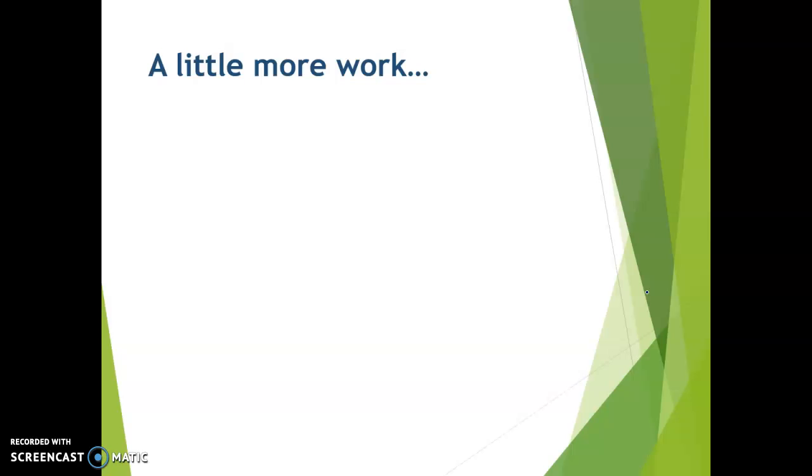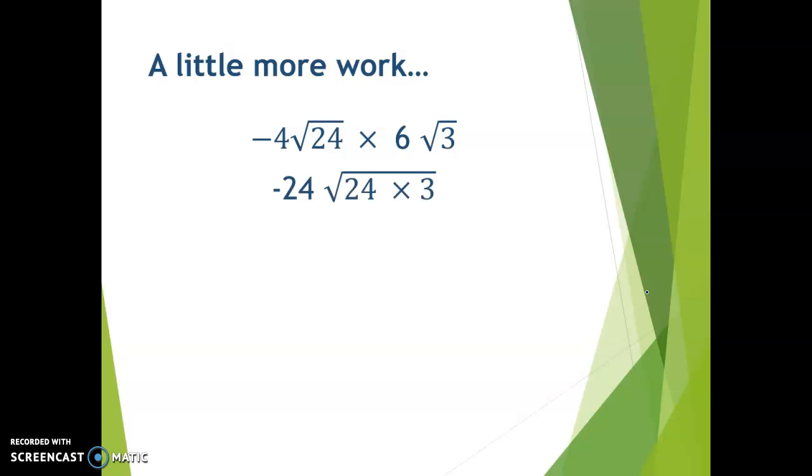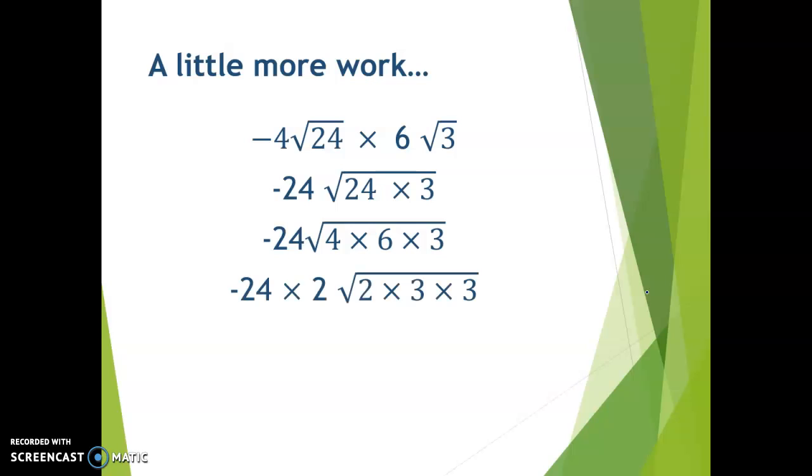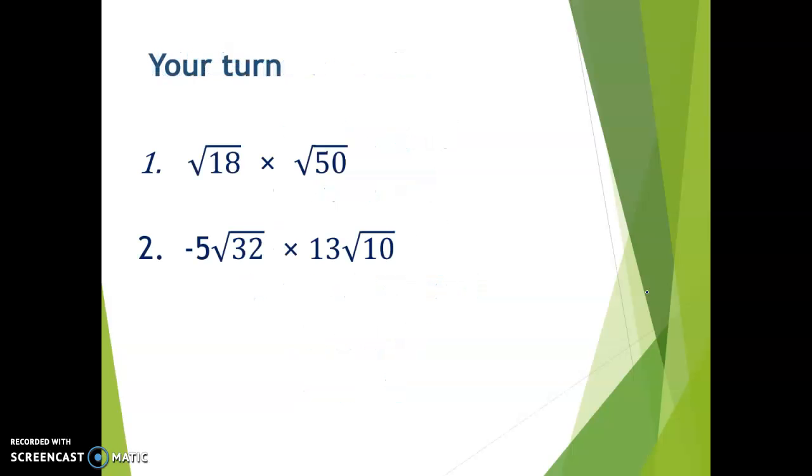All right, these are going to be a little bit more complicated. So try these on your own, pause it, and then come and check your answers. Negative 4 square root of 24 times 6 square root of 3. And hopefully you ended up with 144 square root of 2. Pause the video and look at each of these steps if you're not sure how we ended up there. Okay, try these on your own, pause the video, and then come to check your work. And if you have questions about any of those examples, be sure to ask in class because the steps are not shown here.